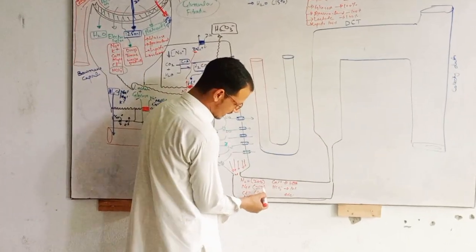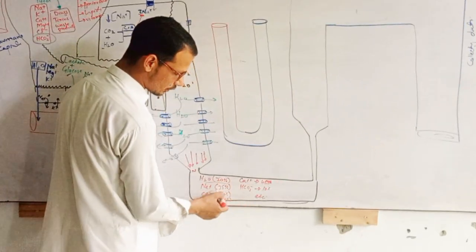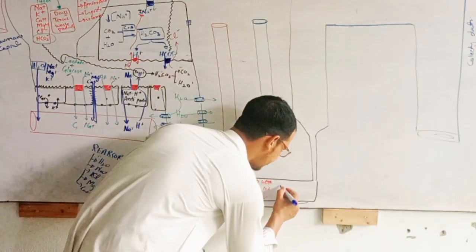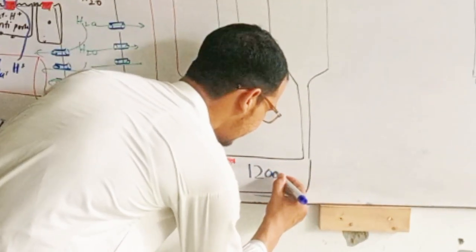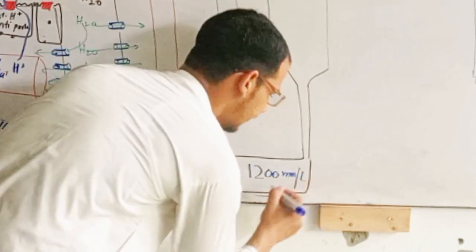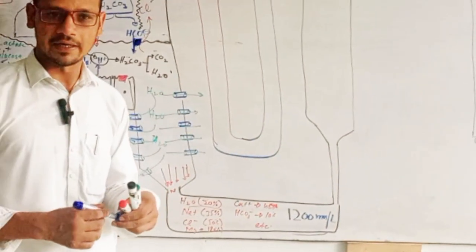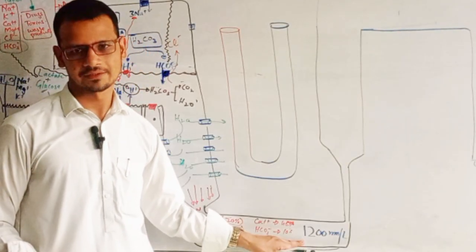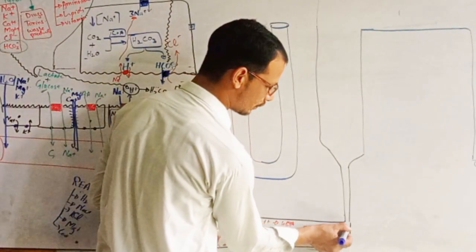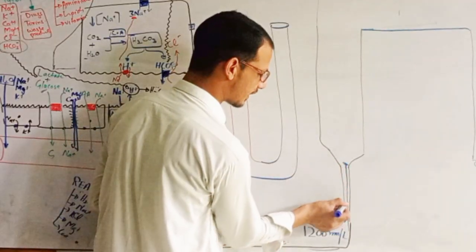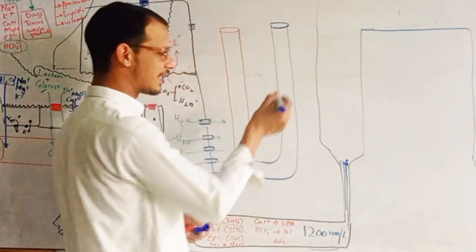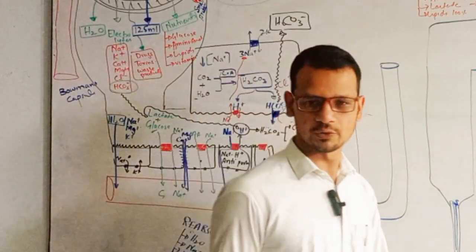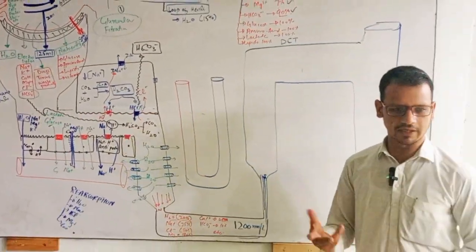It means that water concentration is very low as compared to these electrolytes. So the osmolality of this area will be high, which is about 1200 milliosmol per liter. 1200, and this solution is hypertonic as compared to blood, right? So all these things are coming to the thick part of loop of Henle, but this part is very impermeable to water, and it is very permeable to chloride ions and electrolytes.